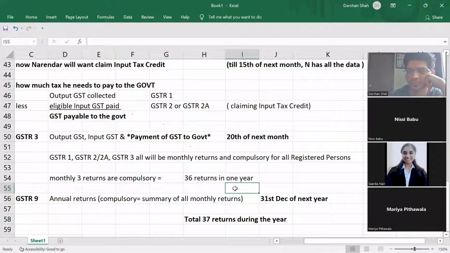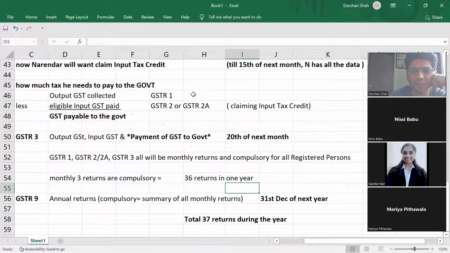Okay. So can input GST paid be more than the output GST collected? Yes. In that case, your amount will be shown in the electronic credit ledger, and you can claim it in the next month.